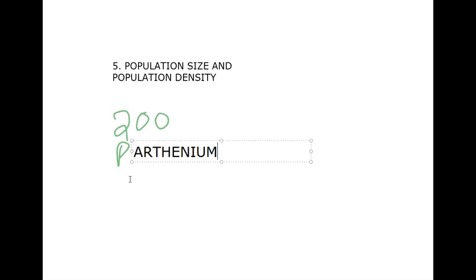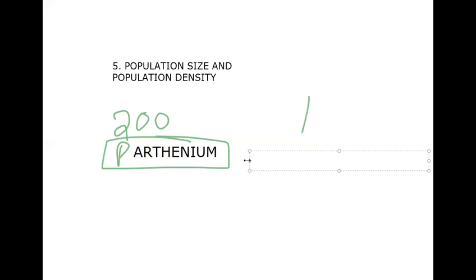For example, in an area, 200 Parthenium plants are living. Parthenium hysterophorus is a plant which is called a weed plant. Have you heard about this particular plant, Parthenium hysterophorus? Parthenium is called a weed plant, which means in no way is it a useful plant. In an area, 200 Parthenium plants are there, and one banyan tree is present.